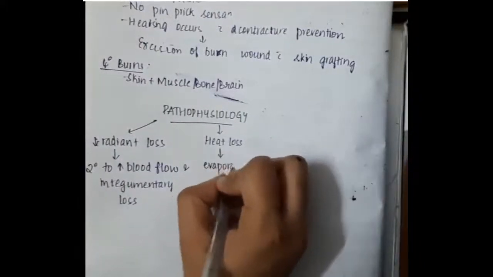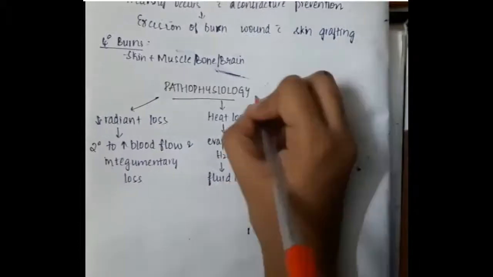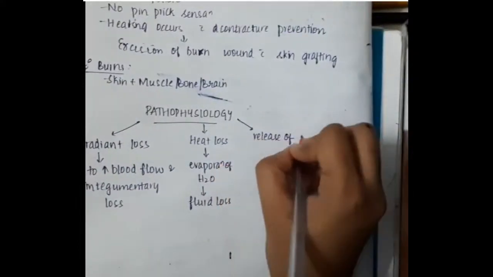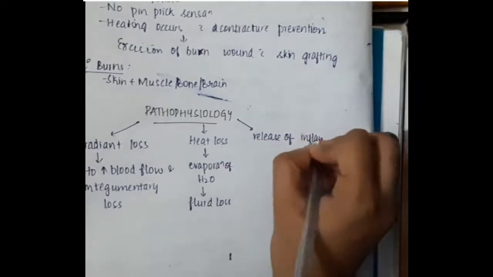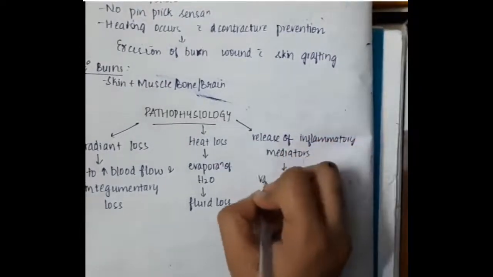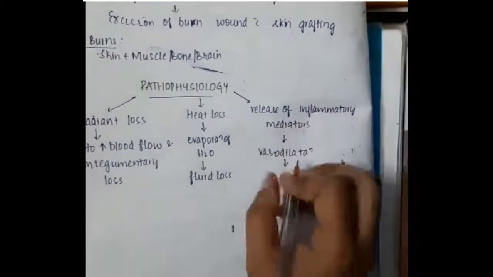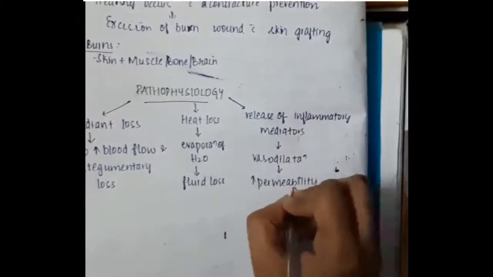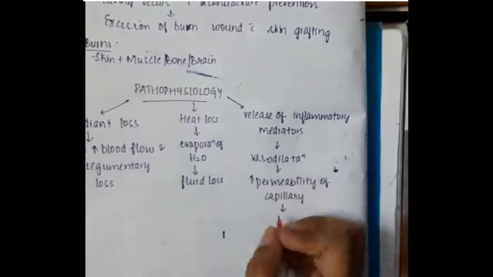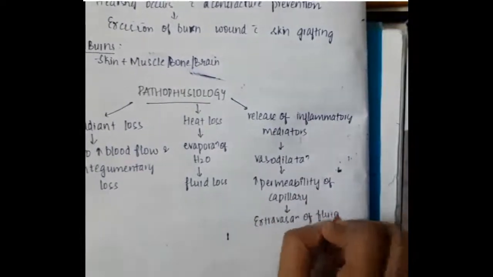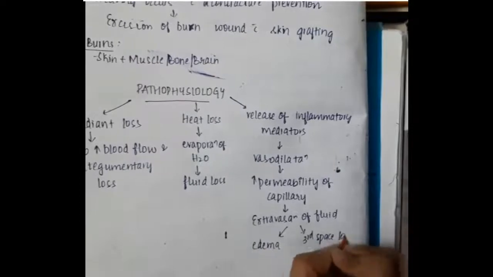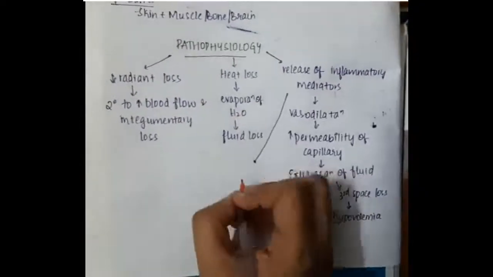It also causes heat loss, and with heat loss there is evaporation of water leading to fluid loss, which can cause hypovolemia. Burns also cause inflammation, with release of inflammatory mediators that cause vasodilatation and increase capillary permeability. This causes extravasation of fluid, producing edema, and also leads to third space loss causing hypovolemia.